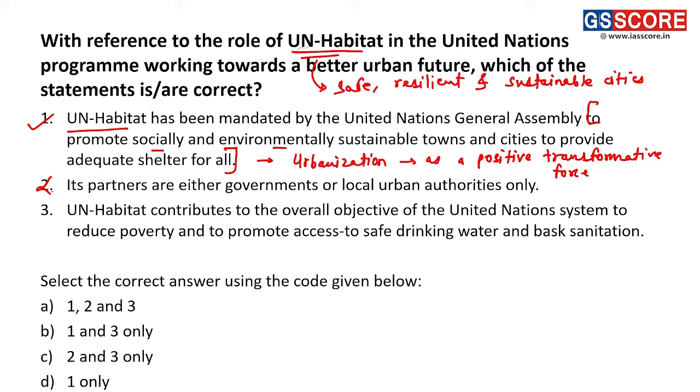Third statement, UN Habitat contributes to the overall objective of the United Nations system to reduce poverty and to promote access to safe drinking water and basic sanitation, right? So this statement is also a correct statement, because the mandate of UN Habitat is to create sustainable cities, and those sustainable cities will help in the reduction of poverty. They will promote access to safe drinking water as well as sanitation. So the first and third statements are correct, the second is incorrect. Answer is B, 1 and 3 only.